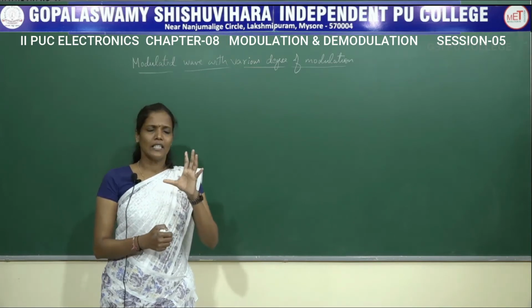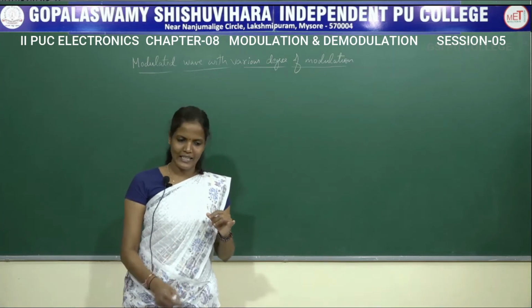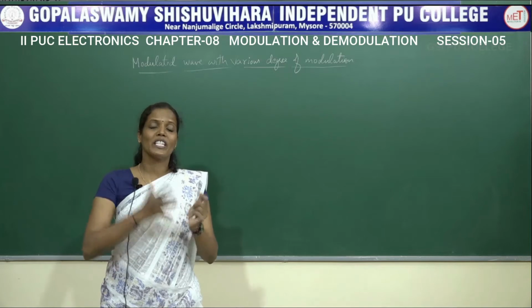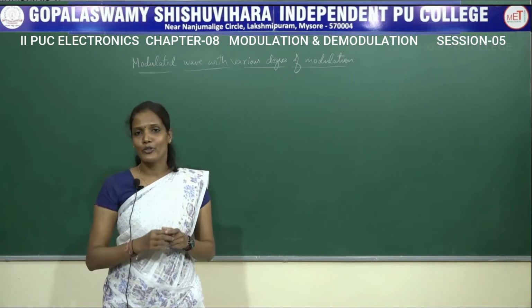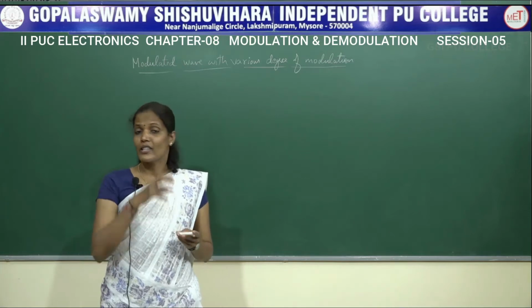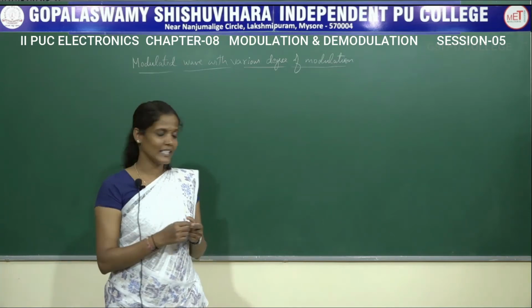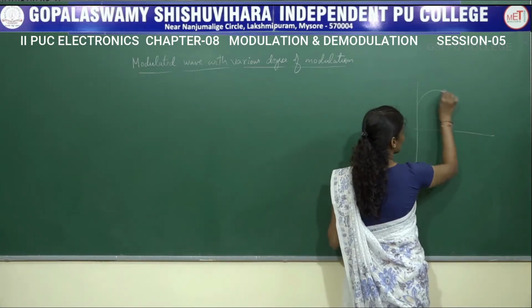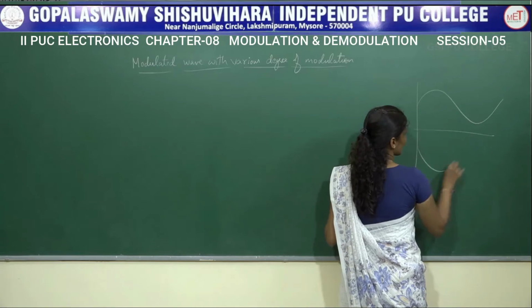We know that the amplitude of the modulated signal will entirely depend upon the modulation index, which in turn depends upon the amplitude of a modulating signal and the amplitude of a carrier signal. That is the waveform of the amplitude modulated signal. The waveform of the amplitude modulated signal, we are going to get a continuous waveform like this.